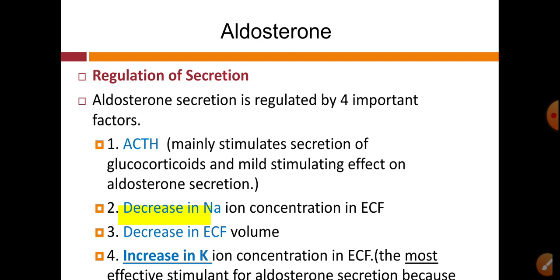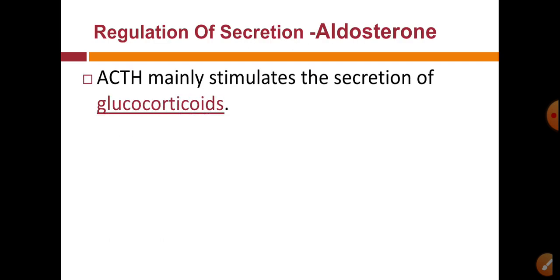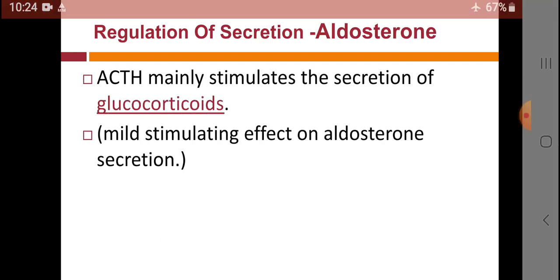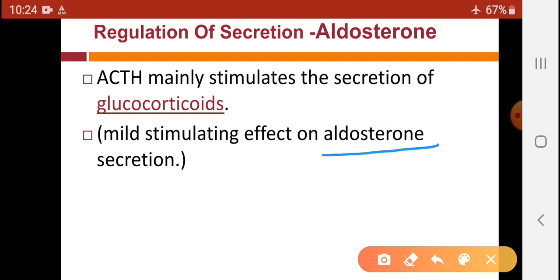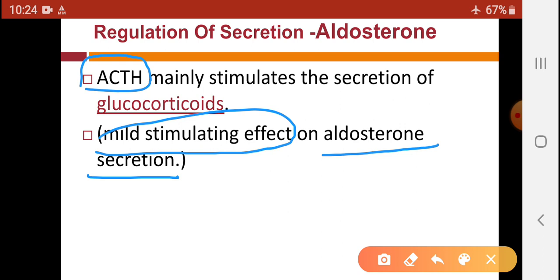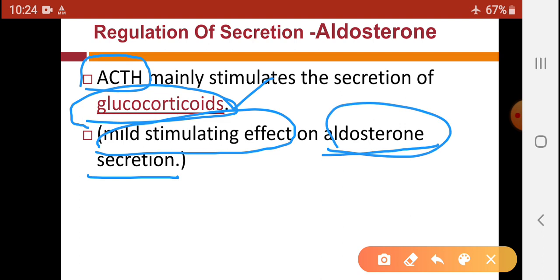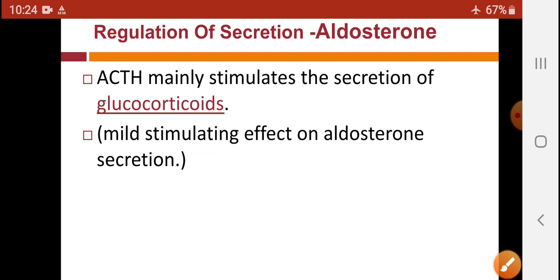ACTH mainly stimulates secretion of glucocorticoids rather than aldosterone, because ACTH has only a mild effect on aldosterone secretion, while it has the main effect on glucocorticoids. That means ACTH mainly stimulates secretion of glucocorticoids rather than mineralocorticoids, because aldosterone is the mineralocorticoid secreted from the zona glomerulosa, while the glucocorticoids are secreted from the zona fasciculata.